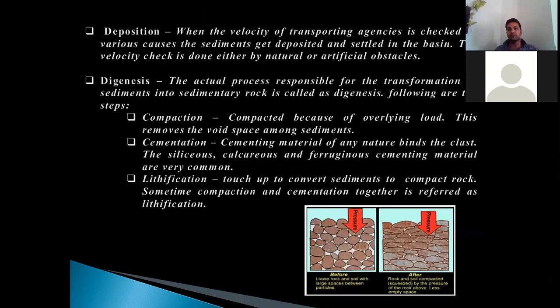When the velocity of the transporting agencies is checked by various causes, the sediments get deposited and settled in the basin. The velocity check is done either by natural or artificial obstacles. See, whenever the velocity of the transporting agents is checked or the transporting agencies slow down, their carrying capacity becomes less, and they precipitate or drop the load they are carrying, and ultimately the deposition occurs. Usually deposition occurs in the depositional basins.